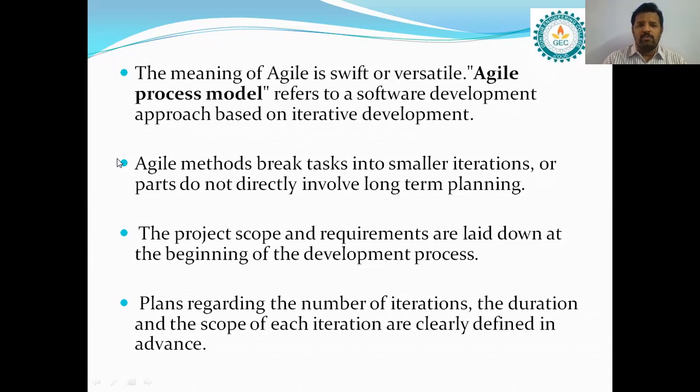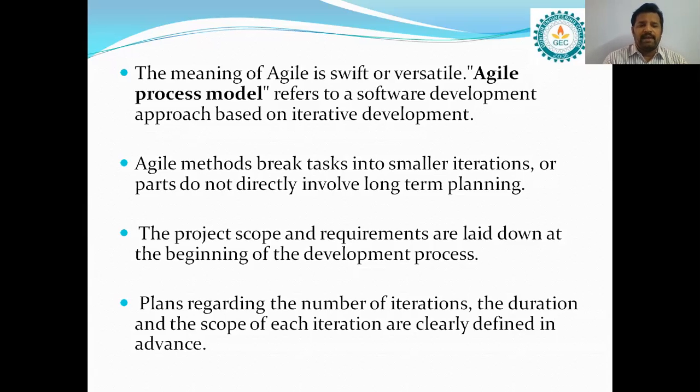The project scope and requirements are laid down at the beginning of the development process. Here in the Agile model, the project scope and the requirements, whatever requirements are given by the customer, are laid down only at the beginning of the development process. The plans regarding the number of iterations, the duration, and the scope of each iteration are clearly defined in advance.